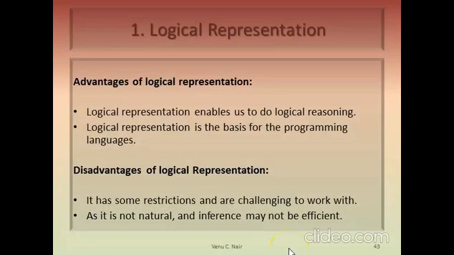The advantage of logical representation is that it enables us to do logical reasoning. Logical representation is the basis for the programming languages. It also has disadvantages. It has some restrictions and is challenging to work with. It is not natural and therefore may not be efficient. It's not a natural language, so it cannot be considered an efficient method of representing information.